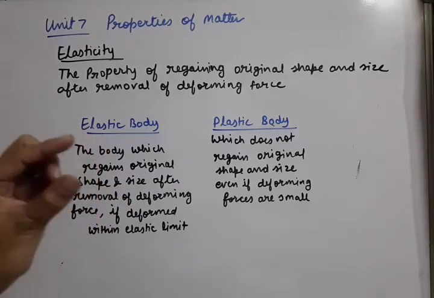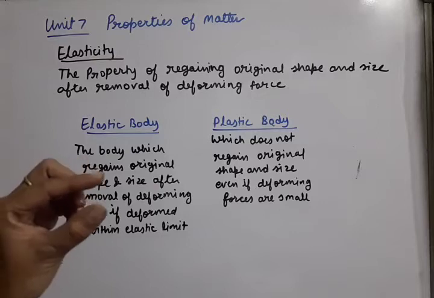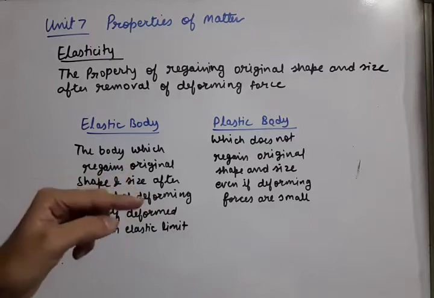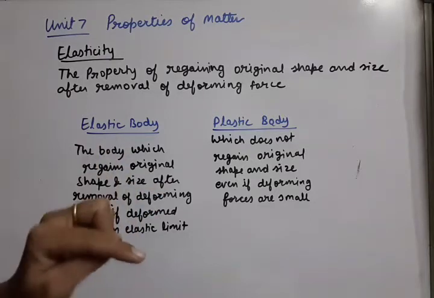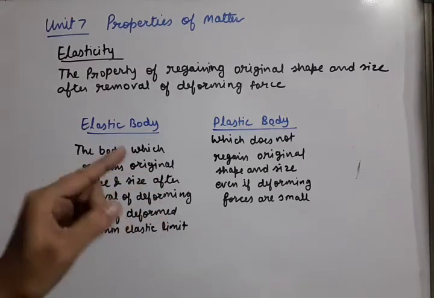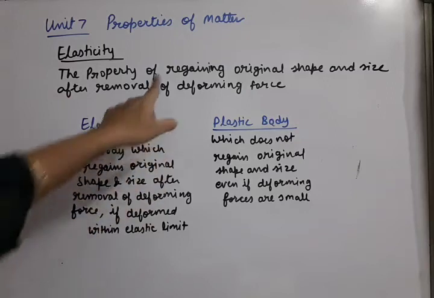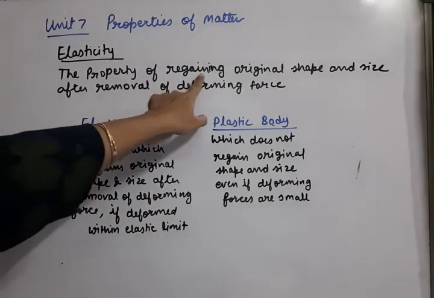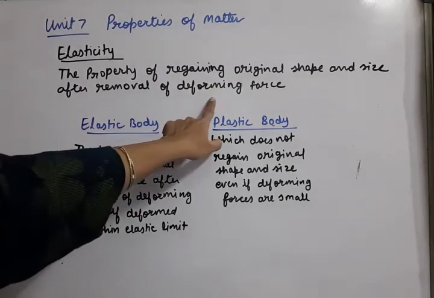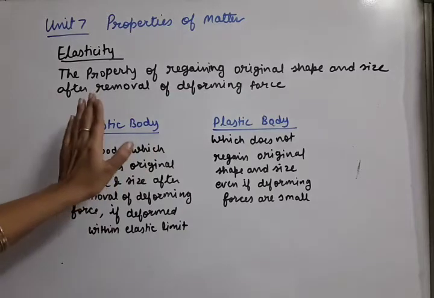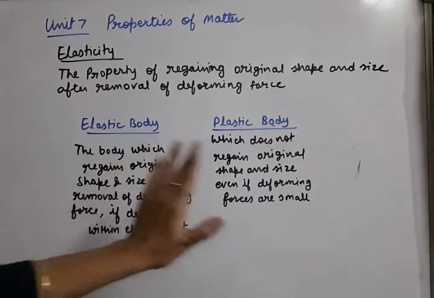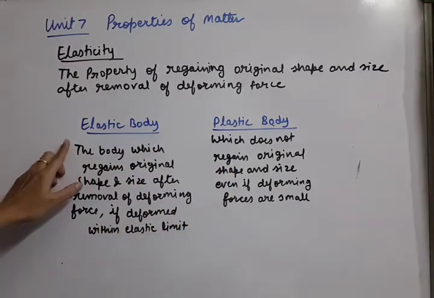So elasticity is not related to applying the deforming force. It is related to what happens when we remove the deforming force. Does the body come back to its original shape and size? That property is called elasticity, the property of regaining original shape and size after removal of deforming force. Based on this concept, we can divide bodies into two categories: elastic body and plastic body.